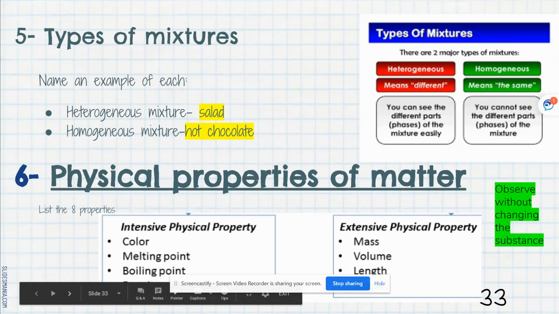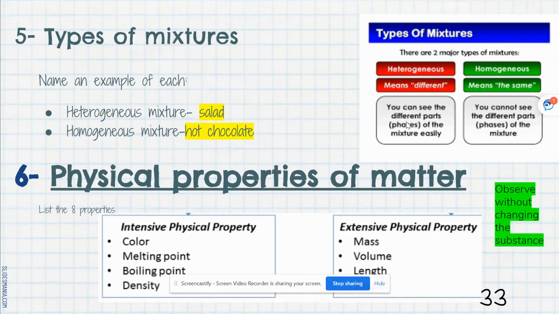We can further classify mixtures into two types: heterogeneous, which means different. You can see the different parts, and homogeneous means the same, and you can't see the different parts. An example of a heterogeneous mixture might be a salad: lettuce, tomato, cucumbers, croutons, cheese, all things that you can see the different parts of. A homogeneous mixture might be something like hot chocolate.